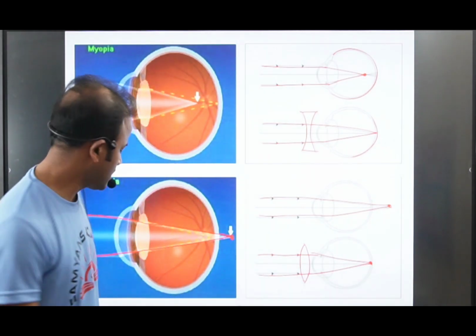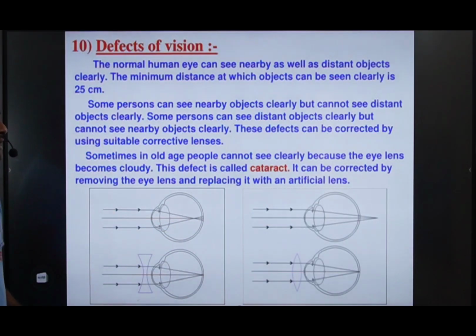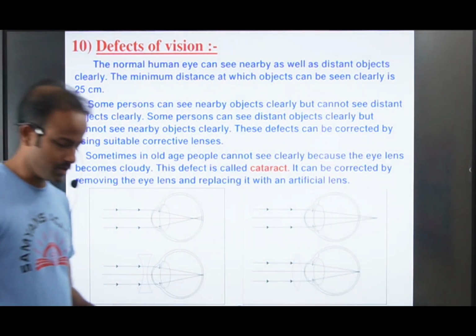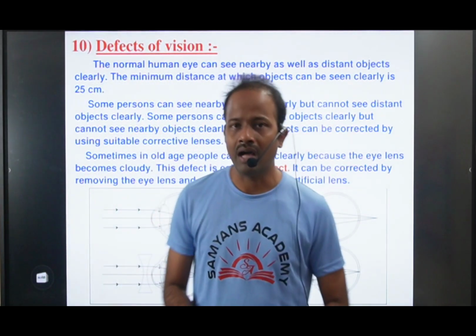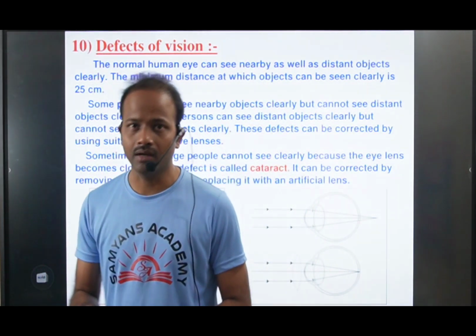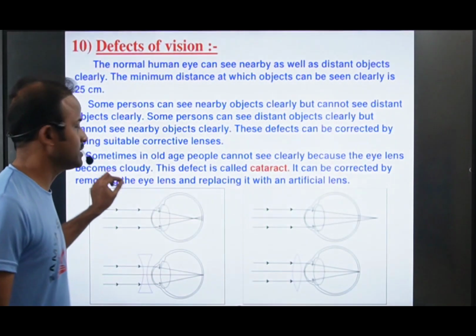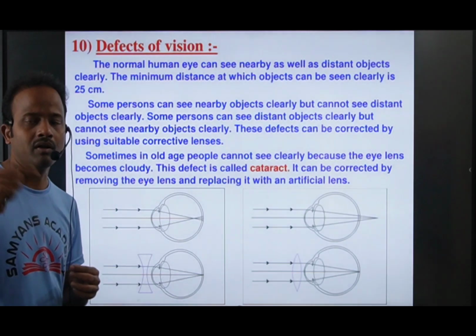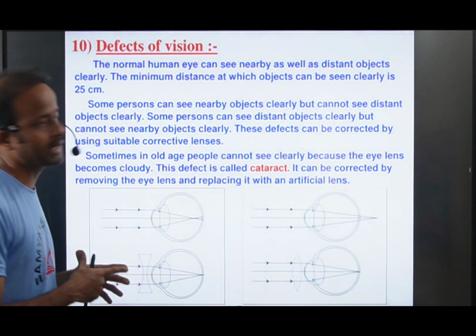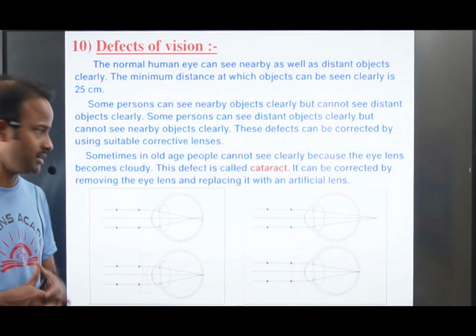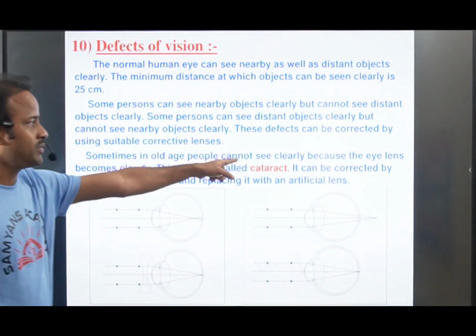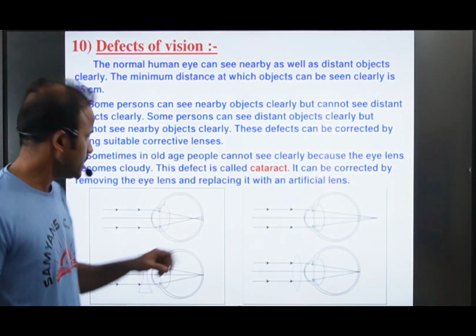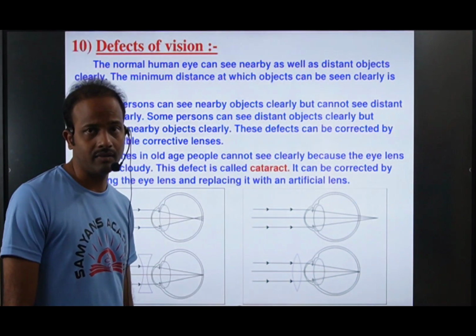Is it clear, everyone? Now you see, sometimes in old age people cannot see clearly because the eye lens becomes cloudy. Cloudy means the old age people have the cataract problem, and a cloudy surface, a white color layer, is forming on their eyeball. So because of that they cannot see the objects clearly. This defect is called cataract.